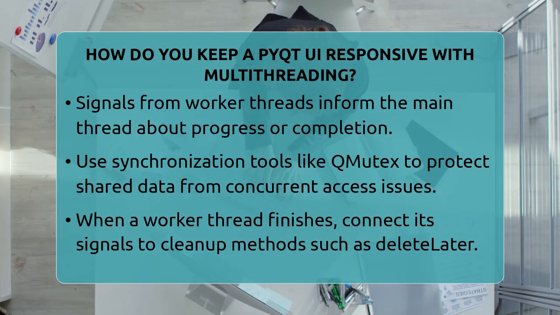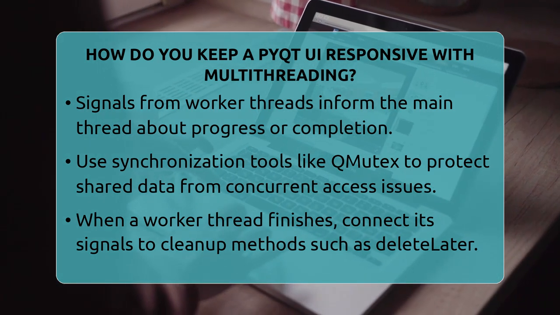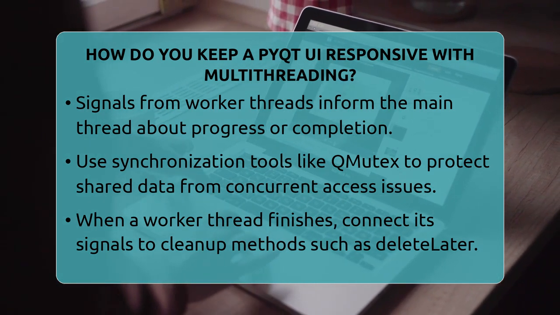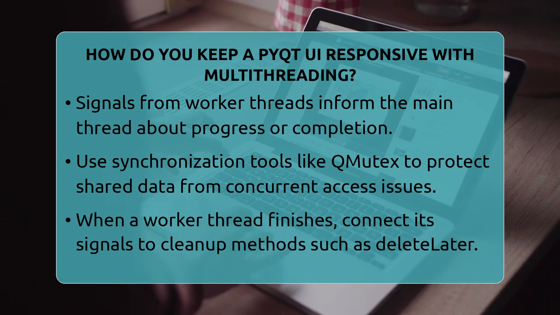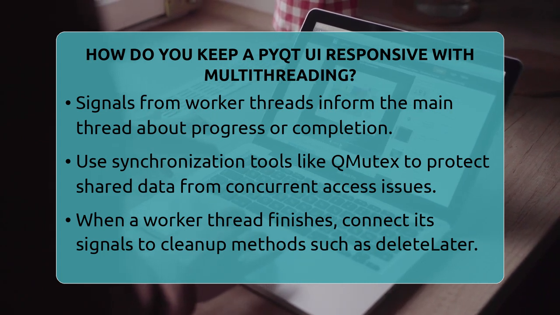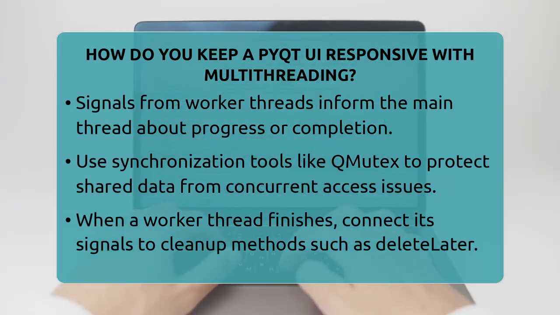To keep everything working smoothly, always use signals and slots for communication. Protect shared data with synchronization tools like QMutex to prevent two threads from messing with the same data at the same time. When a worker thread finishes, make sure to clean it up properly by connecting its finished signal to deleteLater or similar methods. Never block the main thread with functions like wait because that stops the event loop and freezes the UI.